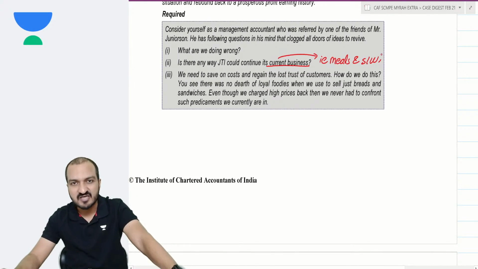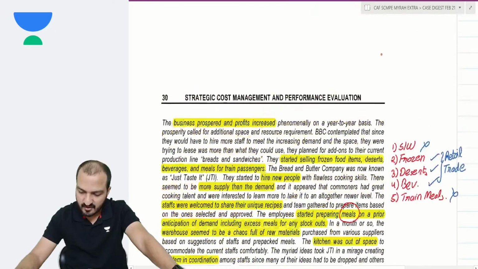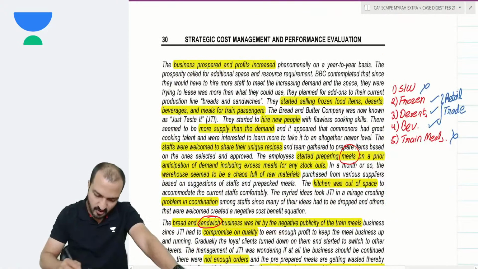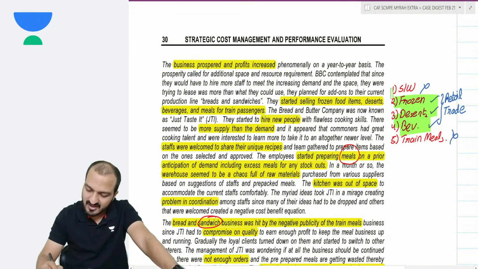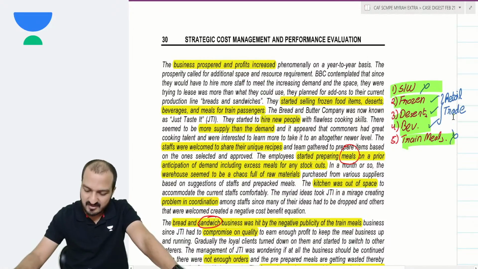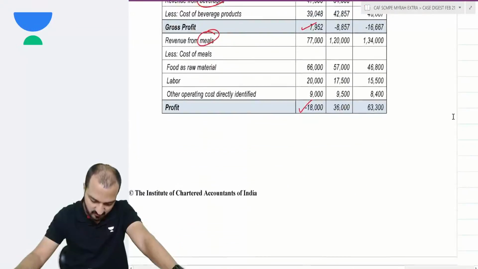We're talking about meals and sandwiches, because the rest of the three are going to continue anyway, since they are doing good. What is not doing good is sandwiches and meals. So is there any way to continue that sandwiches and meals? Let's see.